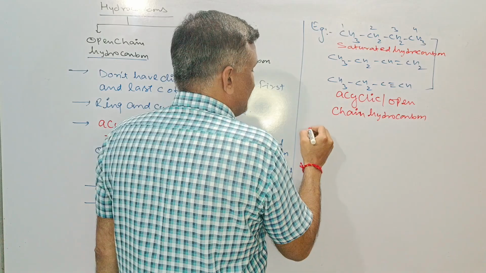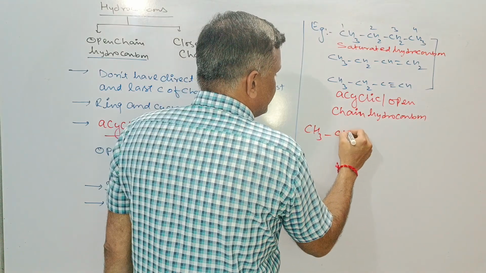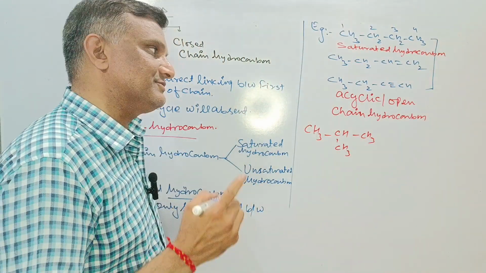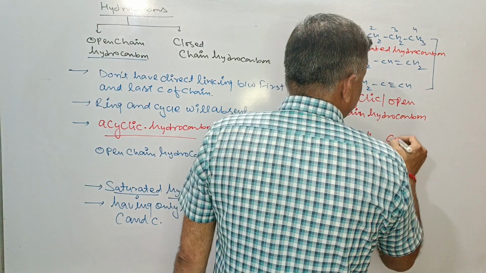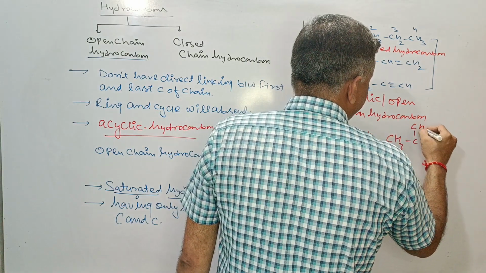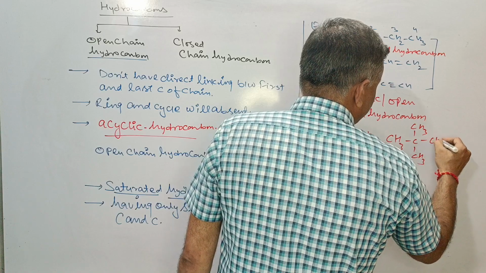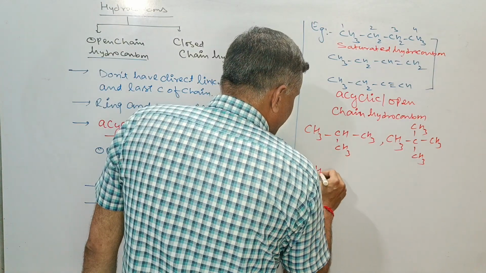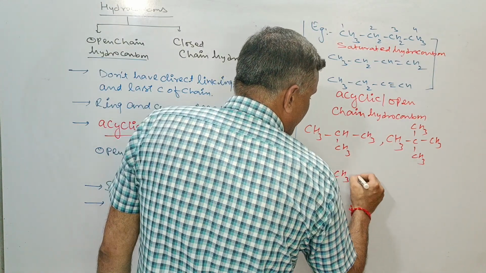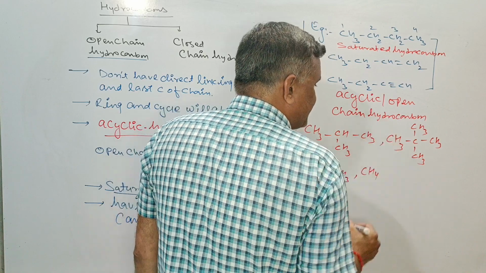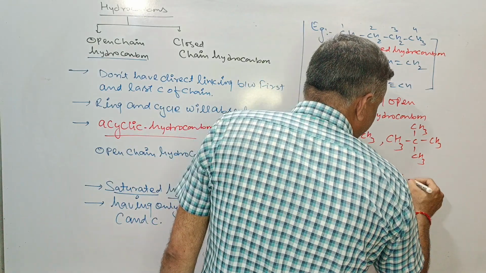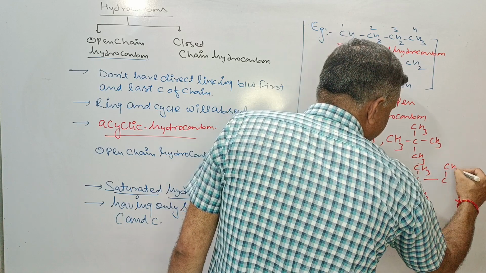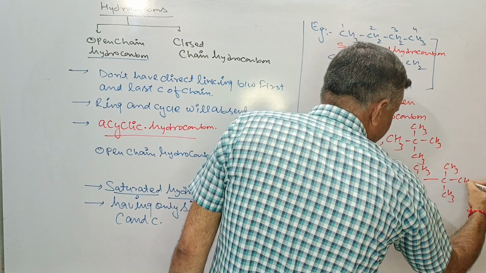If we go with another example, we can take CH3. All the carbons have only single bonds, so it is a saturated hydrocarbon. This is an open chain hydrocarbon and saturated hydrocarbon. We can take methane also as an open chain hydrocarbon, or a complex chain like this with CH3 groups.